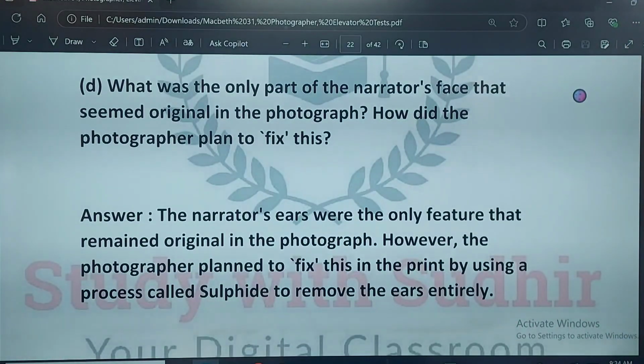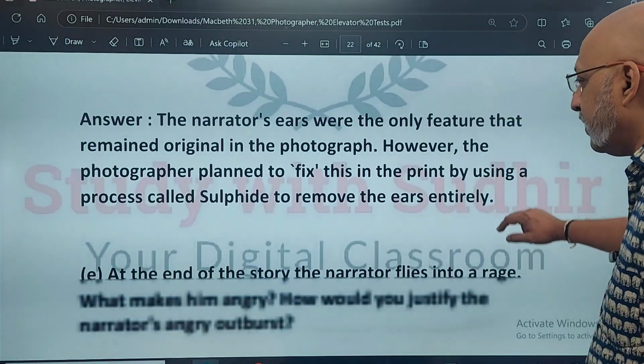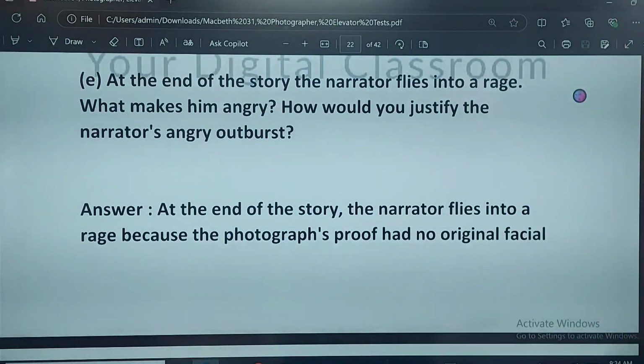What was the only part of the narrator's face that seemed original in the photograph? How did the photographer plan to fix this? The narrator's ears were the only feature that remained original in the photograph. However, the photographer planned to fix this in the print by using a process called sulfide to remove the ears entirely.